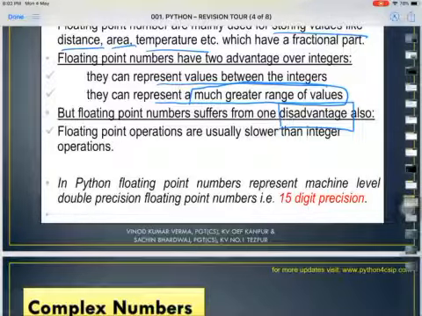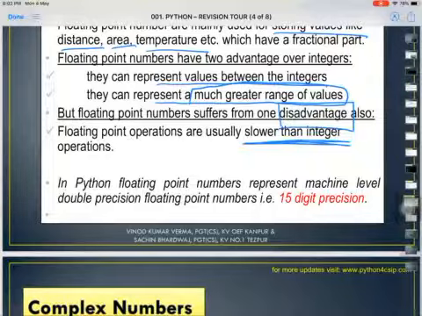Next, now we have one disadvantage also. Let us see what it is. It is slower than integer. Since it has a large capacity, it can store a value in between two given numbers, but it is slower. Now what is the reason behind why it is slower? Can you answer me? Please give your answer in your comment box or in the Google Classroom. I'll wait for your answer, children.